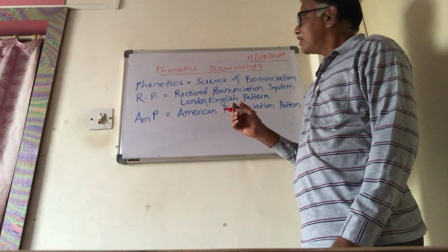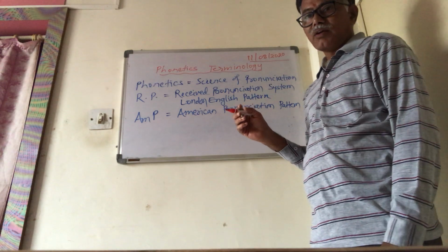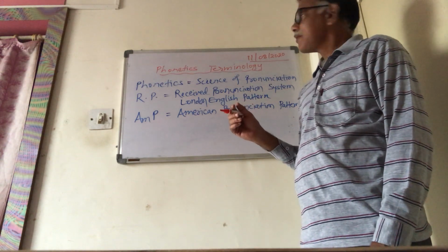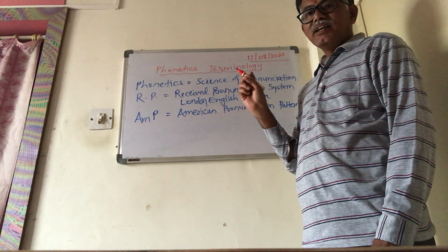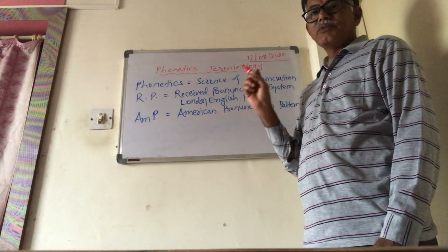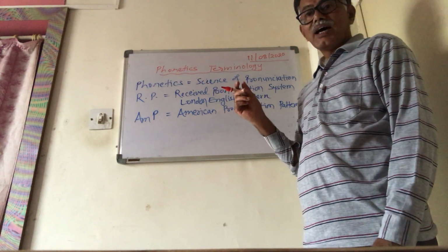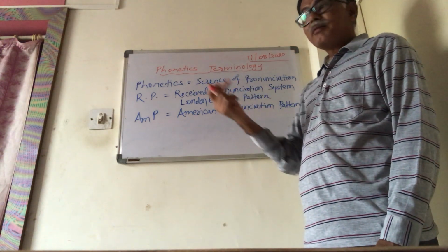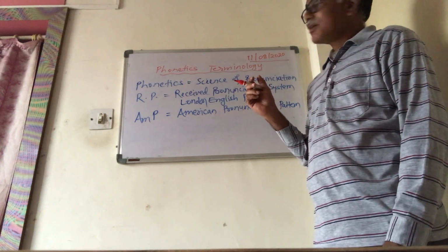First, let me introduce you to the phonetics terminology. This is paper number 10, titled An Introduction to English Sound Systems. That means we are going to study English sounds, how they are produced, how they are pronounced, and how they are practically written on paper. So this is the topic that we are going to see.